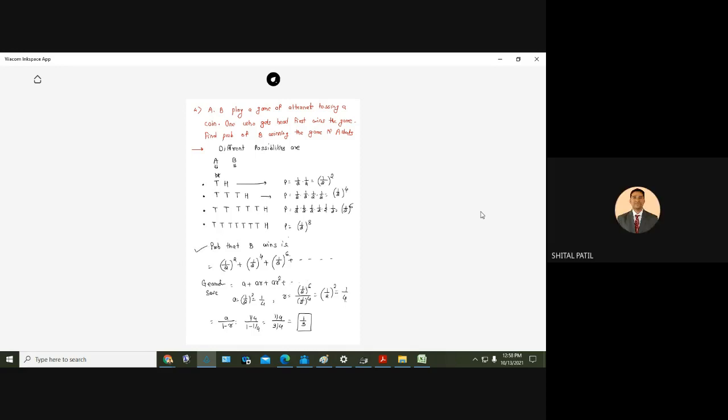Geometric. From here? Geometric series. Geometric series simple now. This is geometric series, right? And sum of the geometric series is A upon 1 minus R. हा फॉर्म्युला फक्त लक्षात ठेवायचा. Now A is the first number, that is 1 upon 2 raised to 2. Now how to find the R? हे दोन डिवाइड कर ना, R येईल ना. A R square divided by AR. A will cancel, R will cancel, R will remain. That is what I have done here. ठीक है? Division of any two numbers, that will give the R. Now clear? Yes, sir.